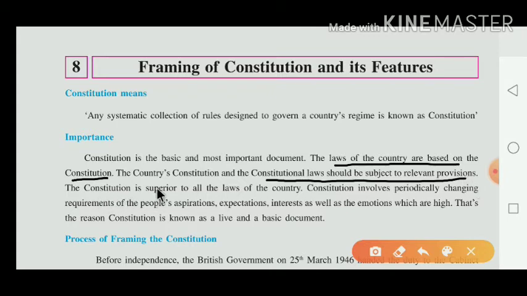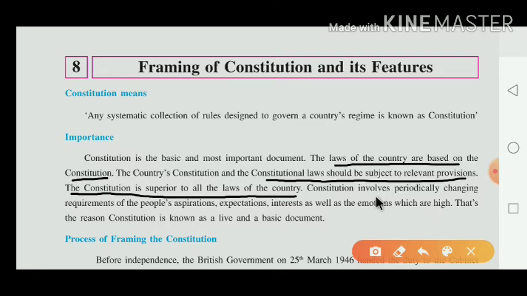The constitution is superior to all the laws of the country. Who is superior to all the laws of the country? The constitution is superior to all the laws of the country. Constitution involves the periodic changes required by the people, their aspiration, expectation, interest, as well as the emotion which are high. Now dear children, what do they say there?